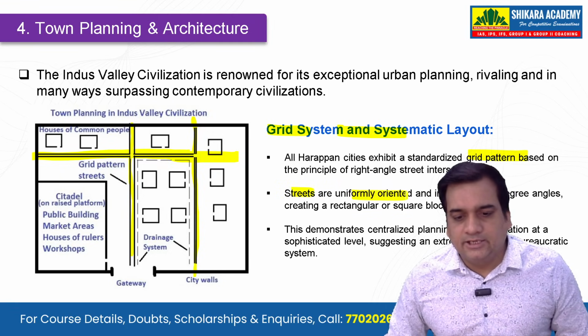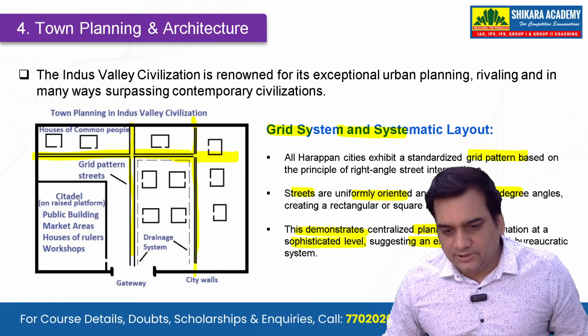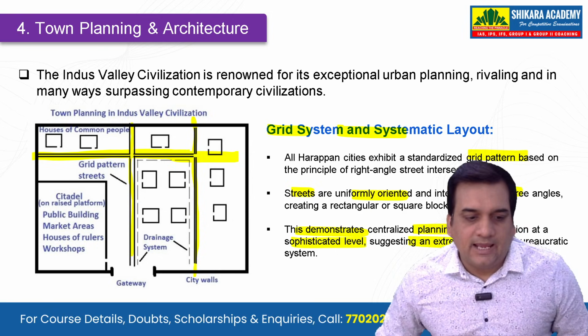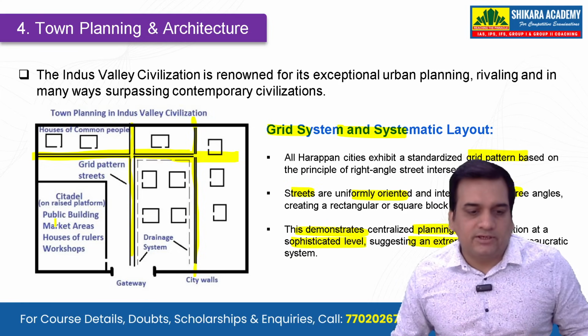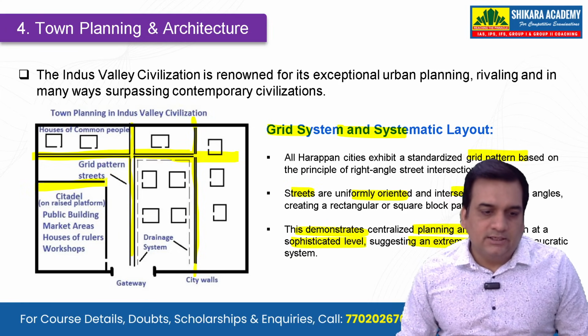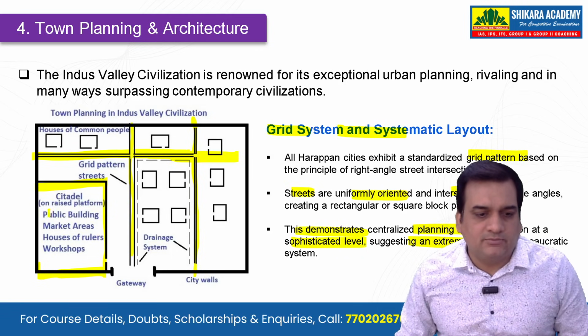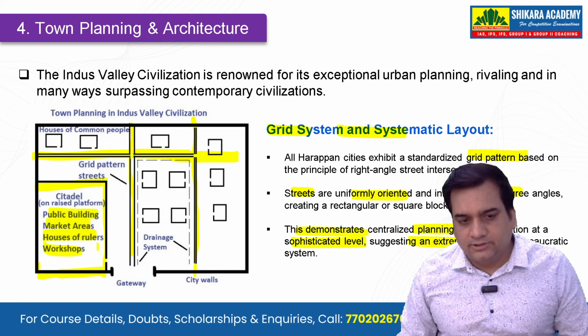Also, the streets are uniformly oriented and intersect at 90-degree angles. This demonstrates centralized planning and coordination at sophisticated levels, suggesting an extremely evolved bureaucratic system at that time. Now, you see, the sites were divided into two parts. One was the citadel or the upper platform, the upper land. There we have the public buildings, market areas, houses of rulers, workshops, all this is there.